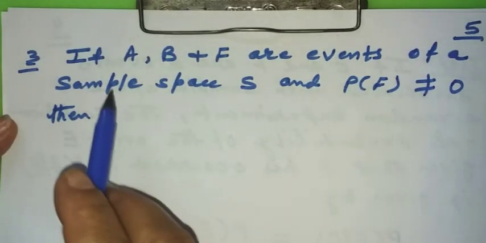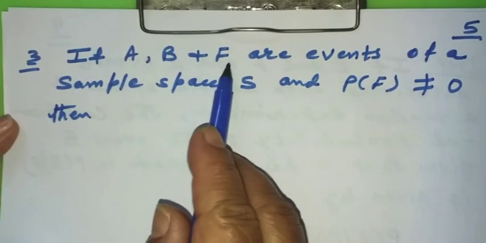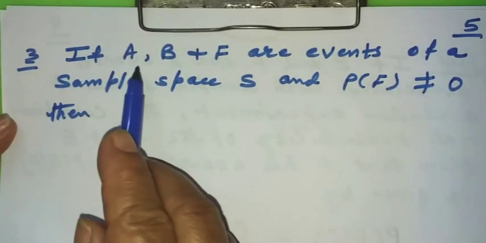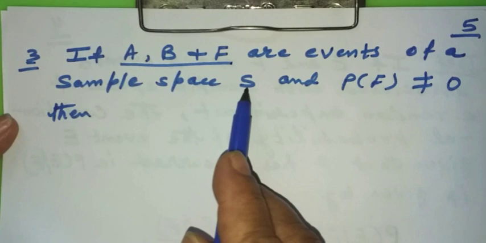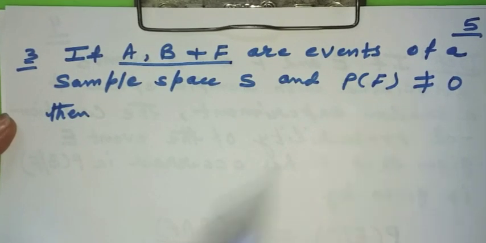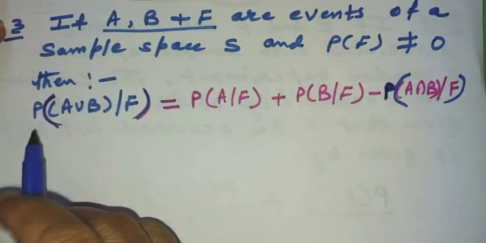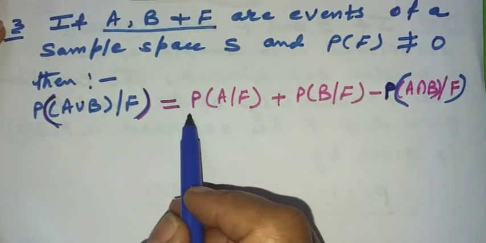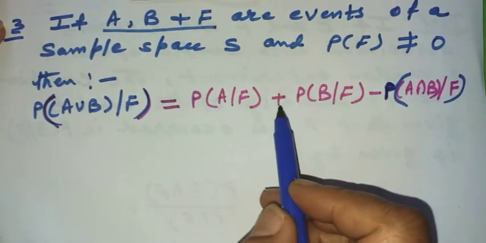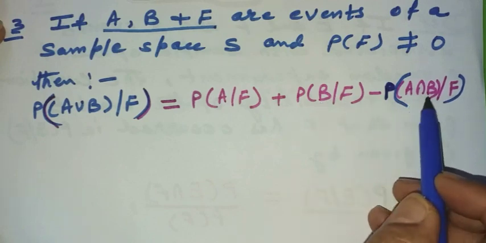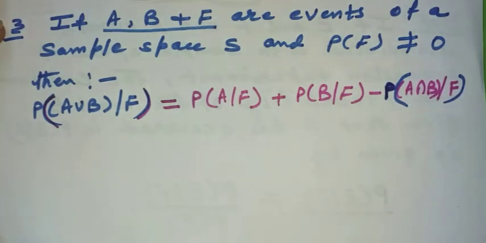Next property: if A, B and F are events of a sample space S, all three are subsets of the sample space S, with the condition that the probability of the event F is not zero, then probability of A union B by F is equal to probability of A by F plus probability of B by F minus probability of A intersection B by F.